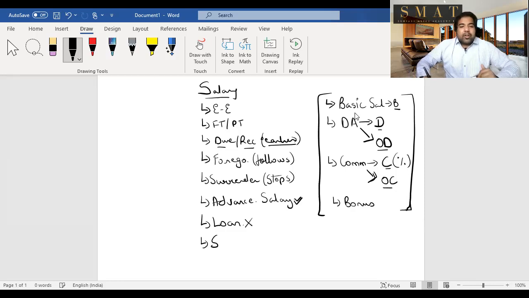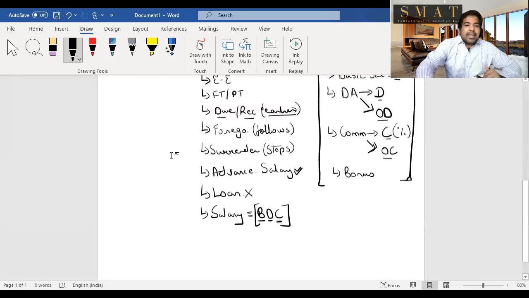And guys, whenever we talk about salary for calculation purposes, the most common salary is B, D, C. B is basic, D is that dearness allowance which is in terms of retirement benefits, and C is that commission which is a percentage of turnover. So B, D, C is the most common one to be used whenever we talk about salary. That means B, D, C, unless we state otherwise. Guys, that is salary. That's about it.